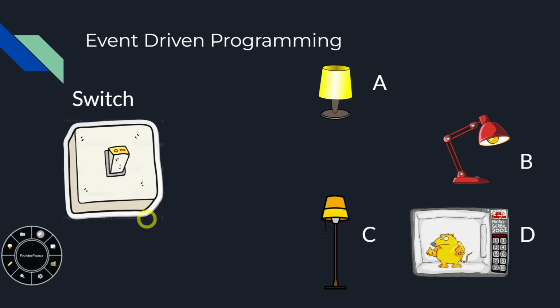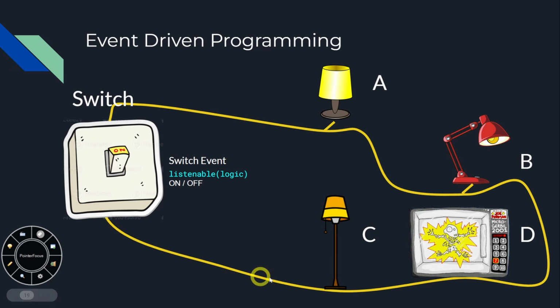Well, let's think about another way to do it. Let's say that there's a light switch that is connected to our wall outlets, right? Let's just say there's a cord that goes around, and each one of these lights or microwaves subscribes to that event when it turns on and turns off. So if you watched last week's episode, you'll know that listenable logic, you can listen to it, you can subscribe, or you can await, and each time it changes, the light will be responsible itself for what happens when this switch event is signaled, right?